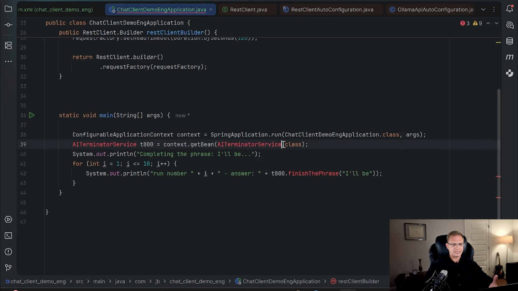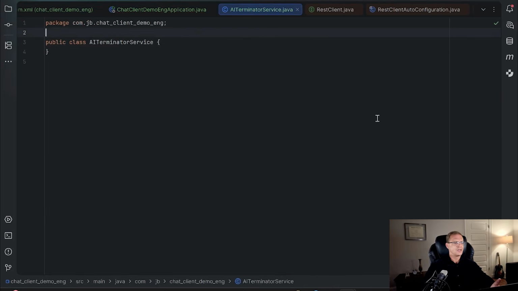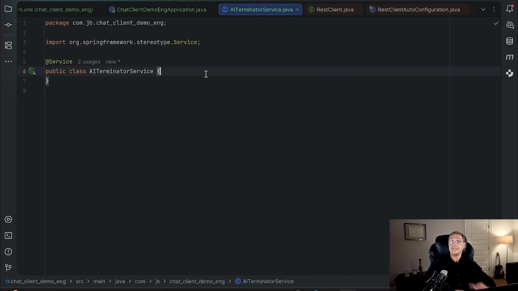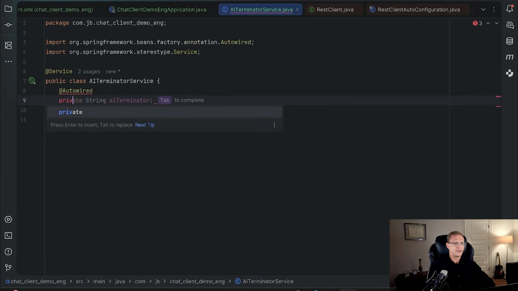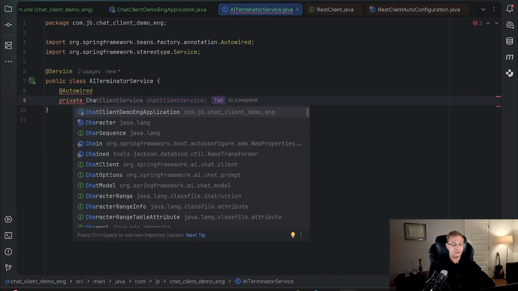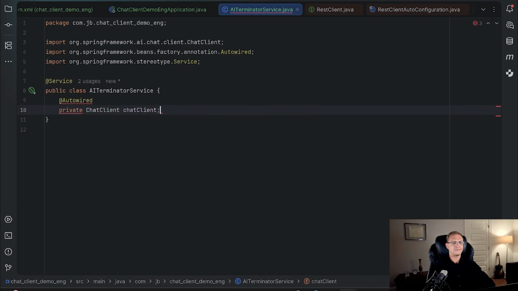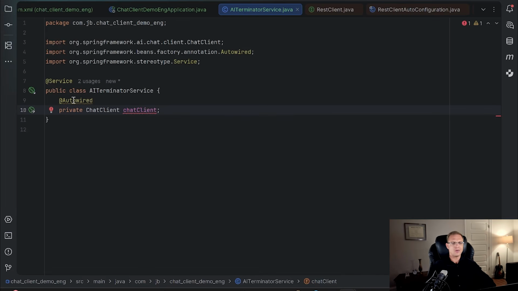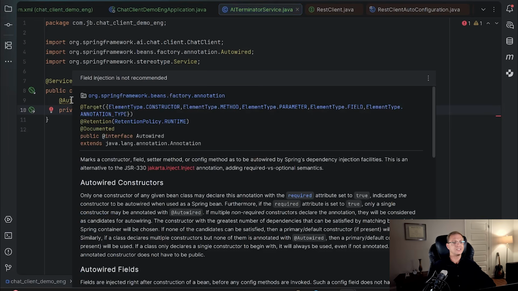In order to create the non-existing class, we can put the cursor here, and what I want to solve is create a class, but actually it should be a service. So let's mark it with this AIService annotation. And as it needs to use ChatClient to communicate with Ollama in order to complete the sentence, I'll try to directly inject the ChatClient bean here. And let's see if this one exists in the context, and IntelliJ says no, could not autowire, no beans of this type. And another warning from IntelliJ says field injection is not recommended.